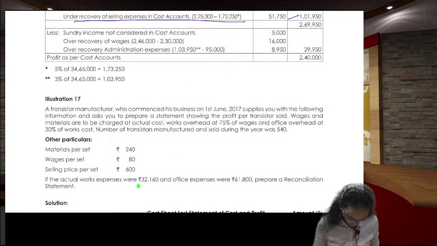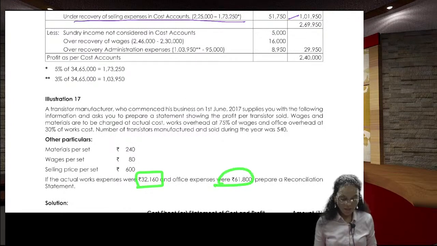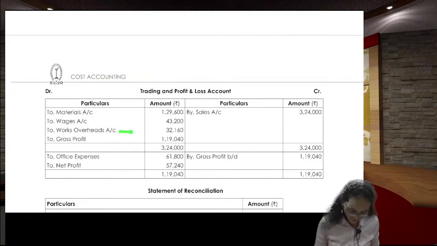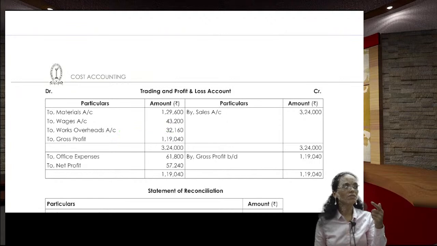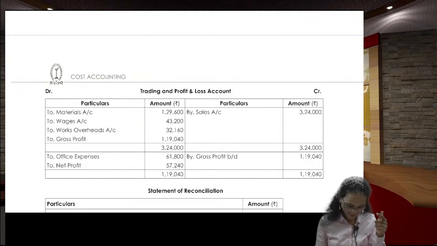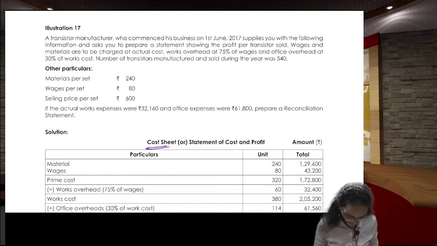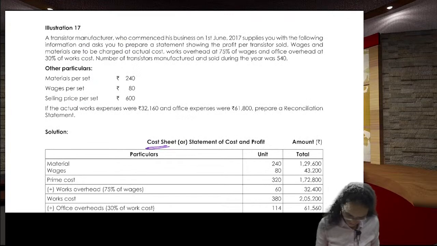Next, works overhead, works expenses and office expenses. Works expenses is 32,160. Works expenses is nothing but the manufacturing expenses, that is you will take in the trading one. The office expenses you will take in the P&L. So you write here. Next one, office expenses 61,800.